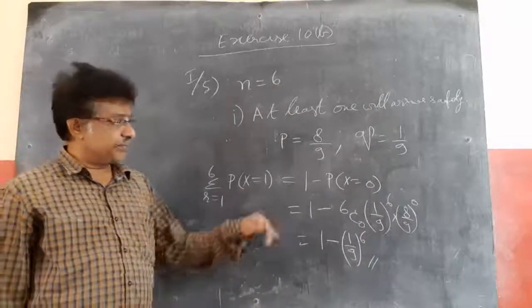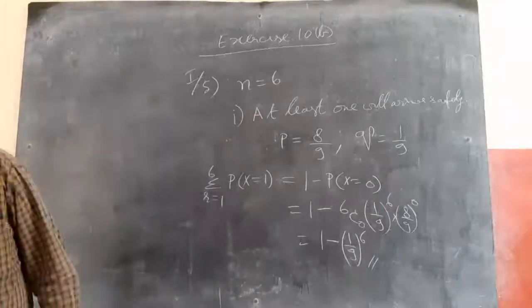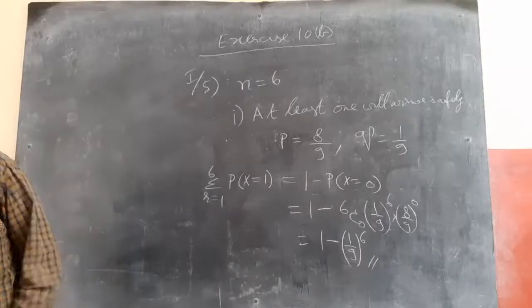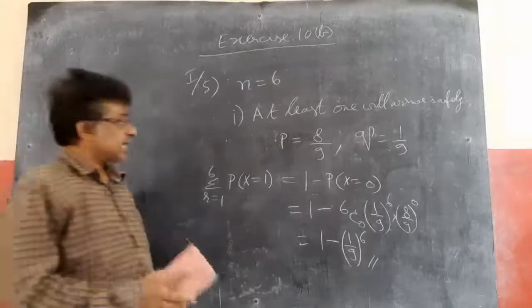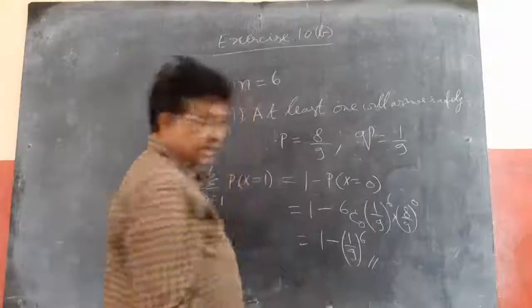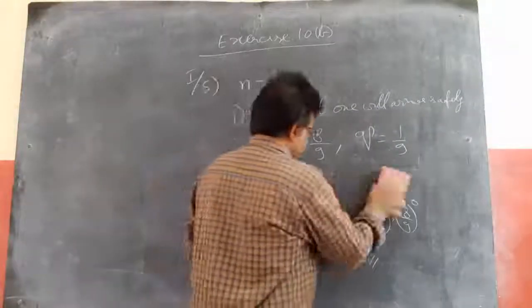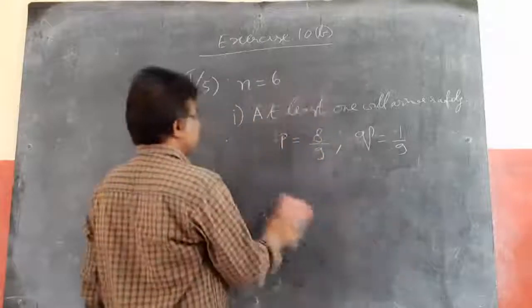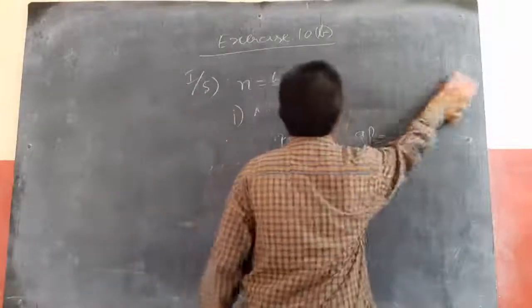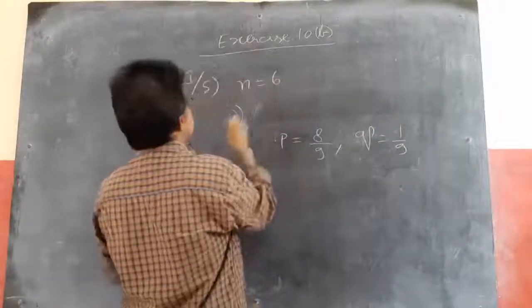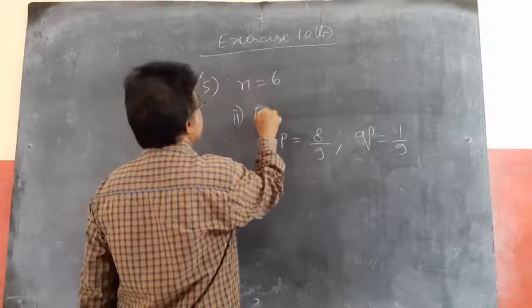The second bit is asking exactly 3 will arrive safely, which means P of x equal to 3.